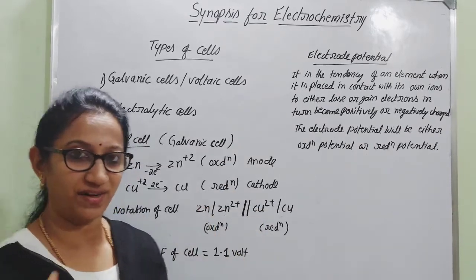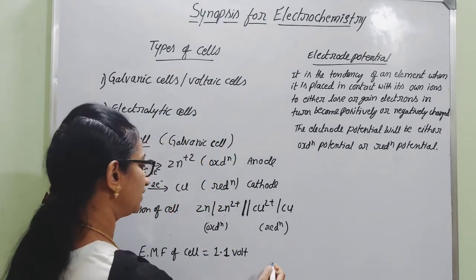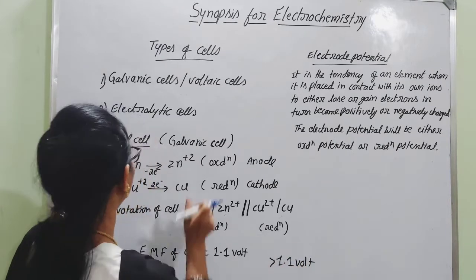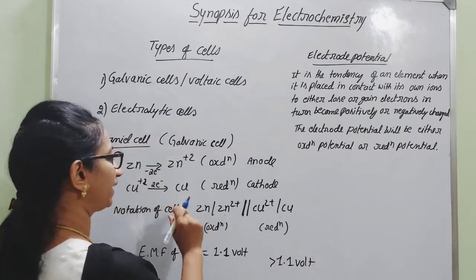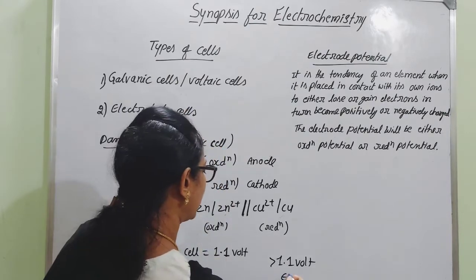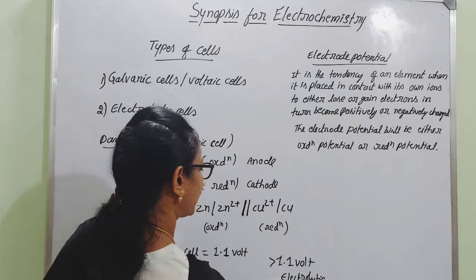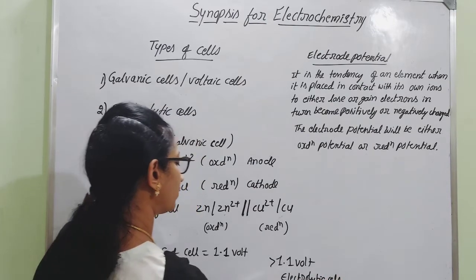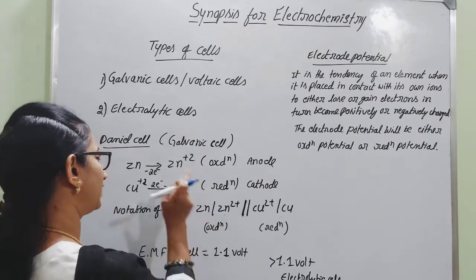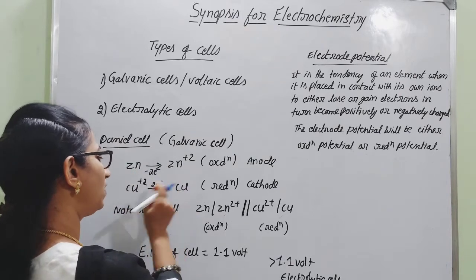In case you are externally supplying a voltage greater than 1.1 volt, then this Daniell cell will not act as a galvanic cell; it will act as an electrolytic cell. You should remember this point, electrolytic cell. If you supply more than 1.1 volt, then the reverse case will be considered. That is, zinc will undergo reduction and copper will undergo oxidation.